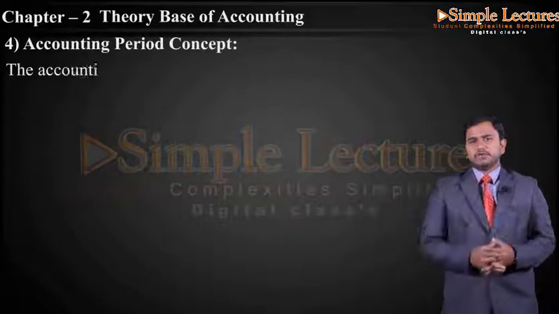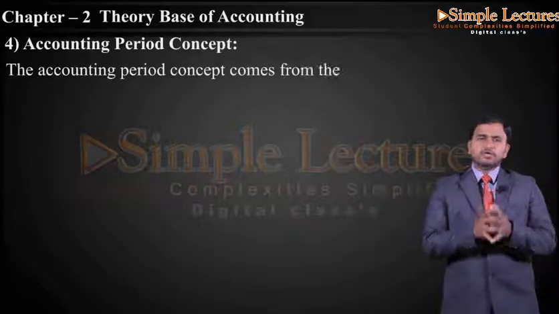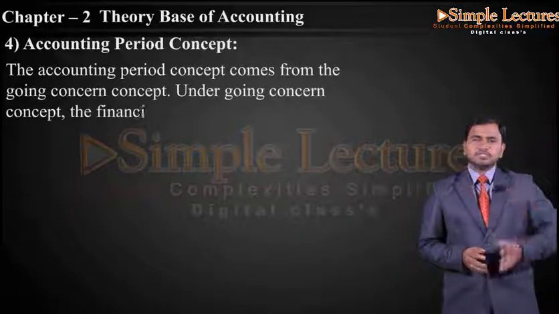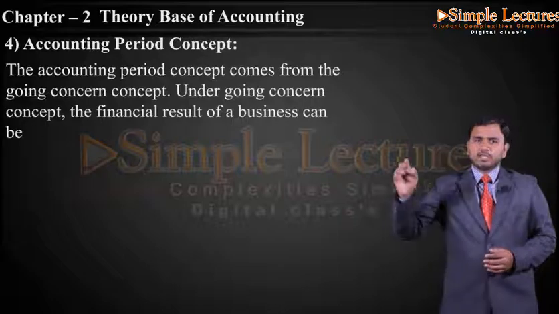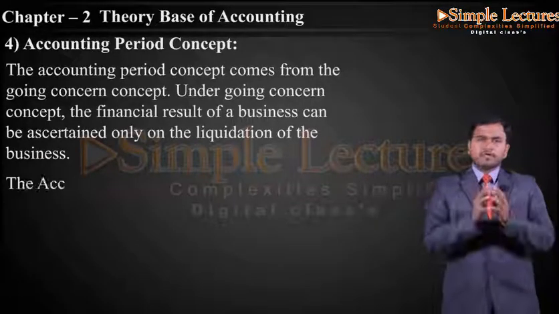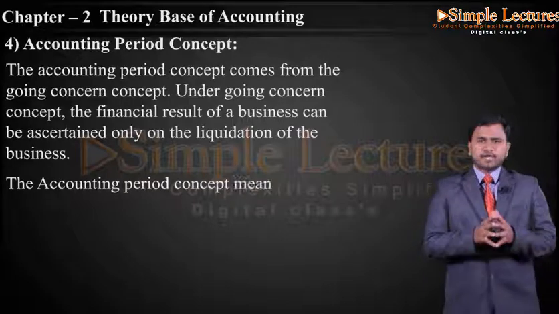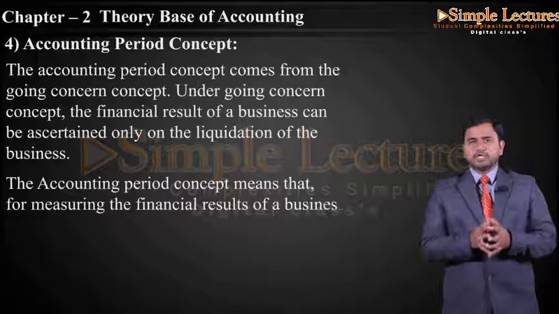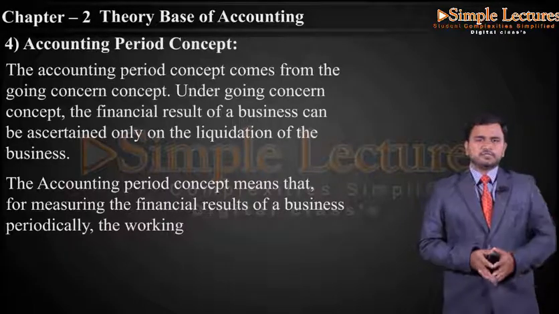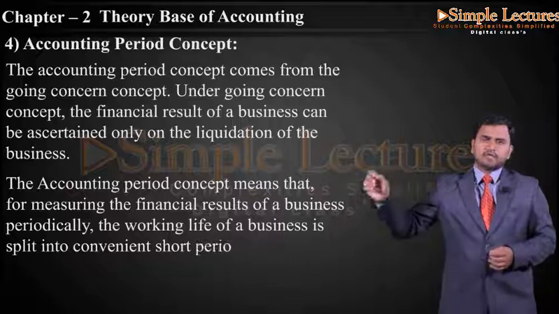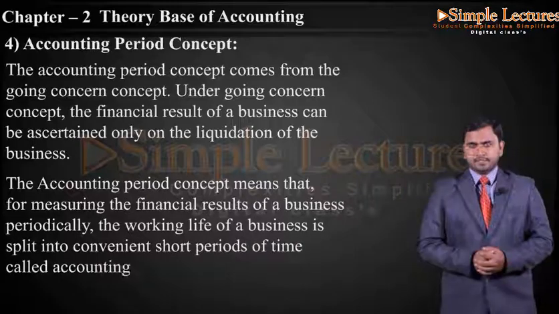The accounting period concept comes from the going concern concept. Under the going concern concept, the financial result of a business can be ascertained only on the liquidation of the business. The accounting period concept means that for measuring the financial result of a business periodically, the working life of a business is split into convenient short periods of time called accounting periods.